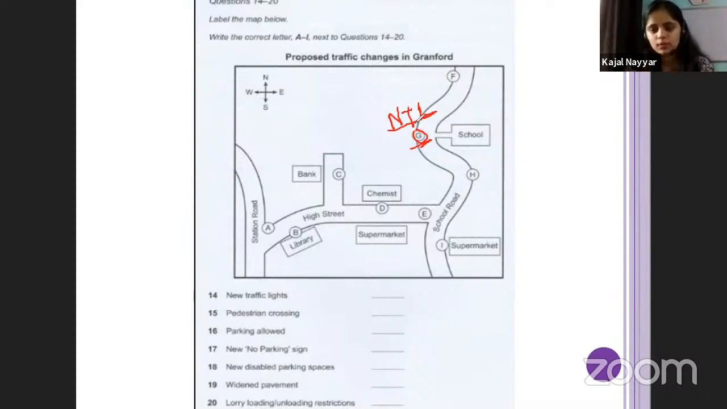Next, they will be speaking about a pedestrian crossing, that on the junction of School Road and High Street there is a pedestrian crossing. What is a junction? Basically, a junction is when one road is combining with another road. So the E1 here would be our pedestrian crossing. We can say, okay, this is our pedestrian crossing. So right here, PC, that this is the pedestrian crossing we are talking about.